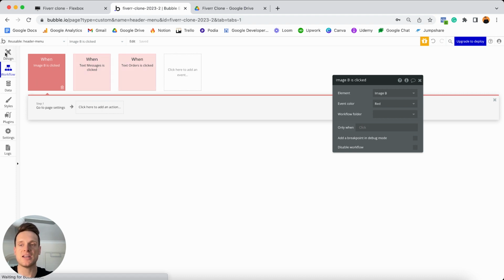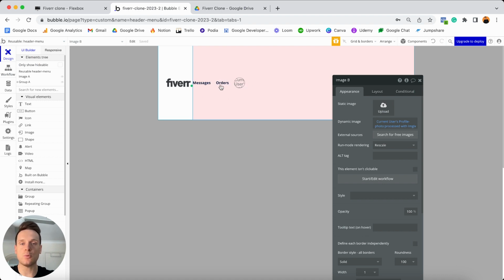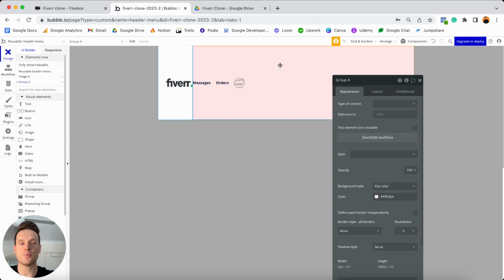We can then jump back into our design tab because that is all of the workflows we'll need to build here. And so because we've finished with all of the elements inside of this red group, we can now select on the red group itself and we can update its responsive settings.